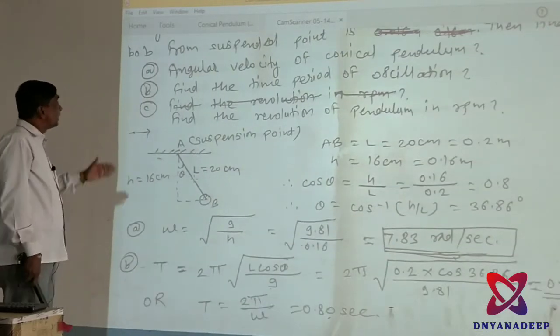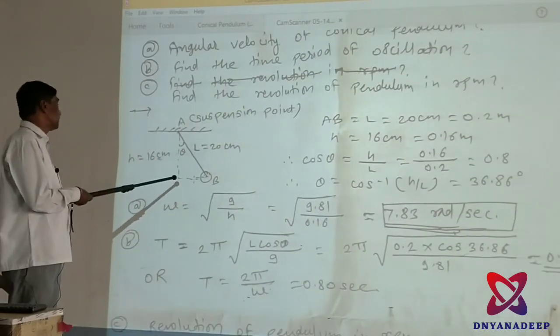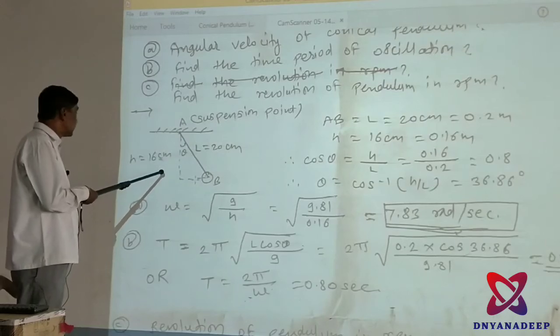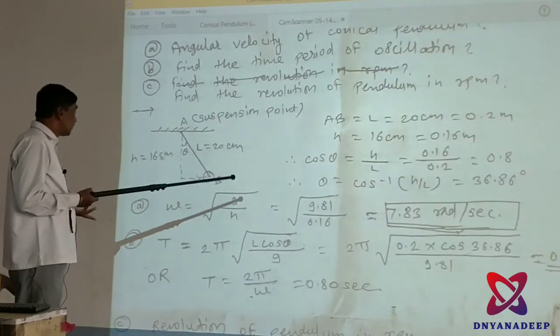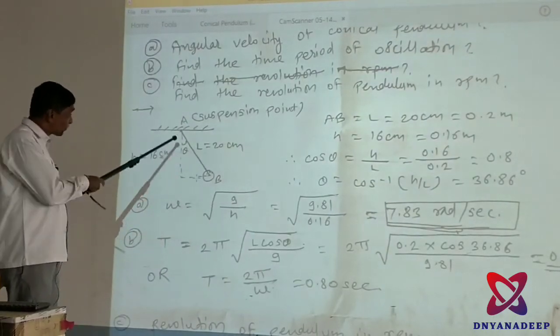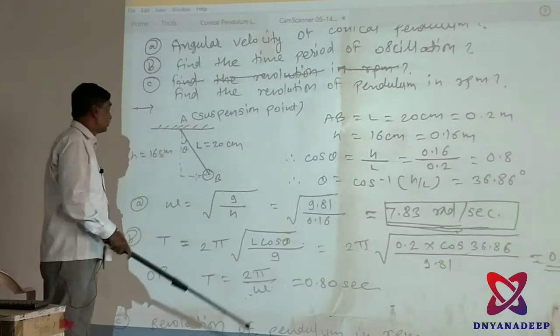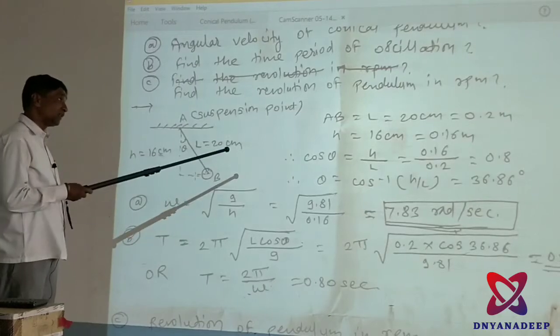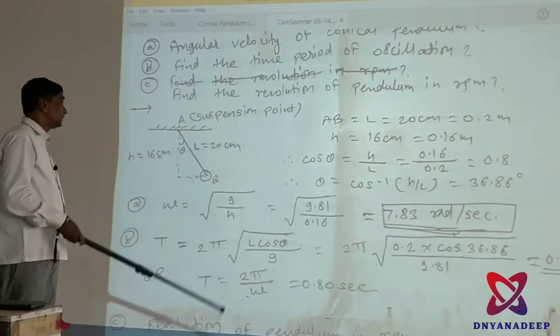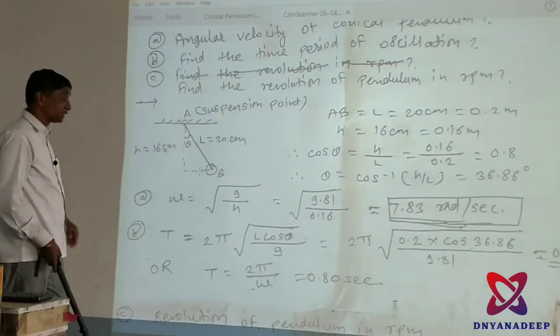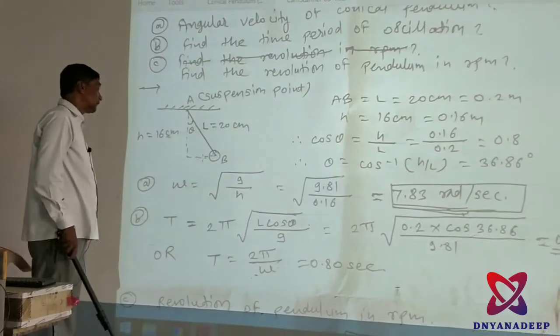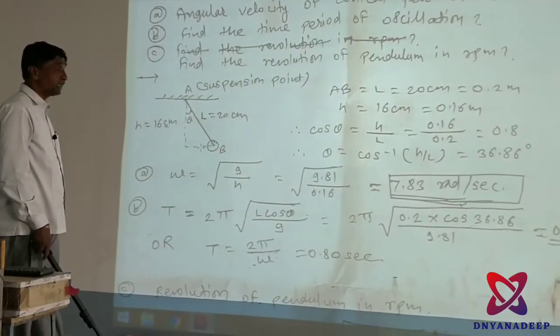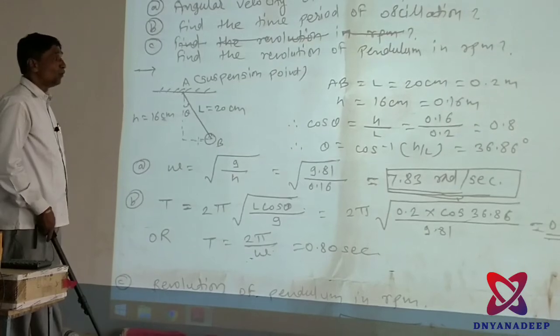Now see here, from this problem I drew this figure. All things are clear: what is your length, what is your height from this figure. Therefore from this figure AB is equal to L is equal to 20 centimeter, that means 0.2 meter, H is equal to 16 centimeter, that is 0.16 meter. Therefore cos theta is equal to H upon L is equal to 0.16 upon 0.2 is equal to